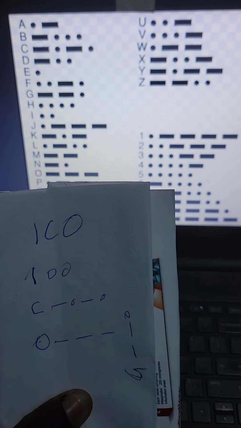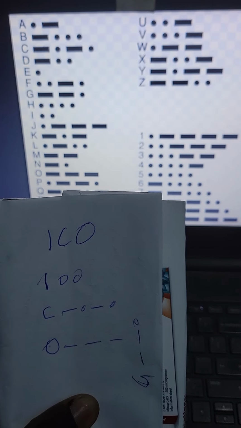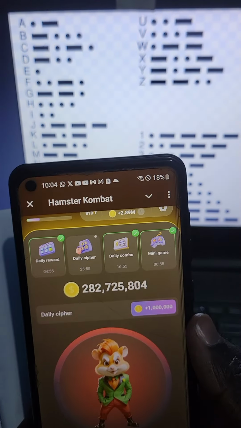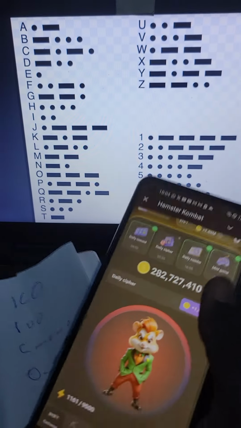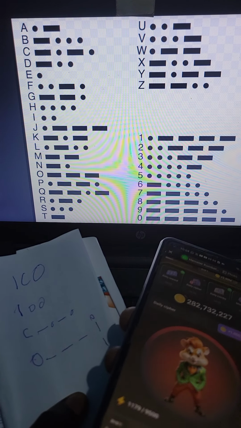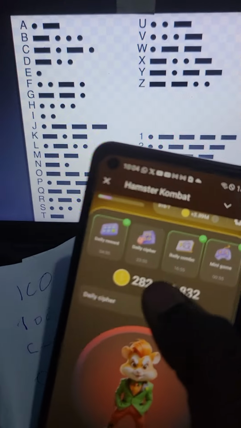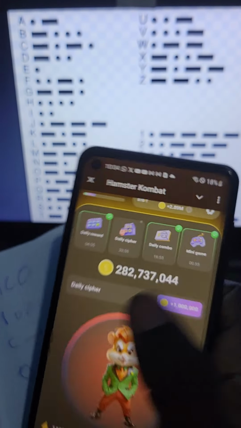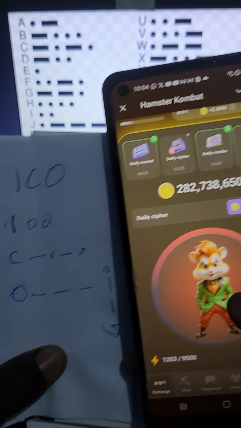Now let us get the phone and we put in these Morse codes. So as always, you click on the second item, which is Daily Cipher. Let me first take away. So let us click on Daily Cipher, and then we put in the Morse code.